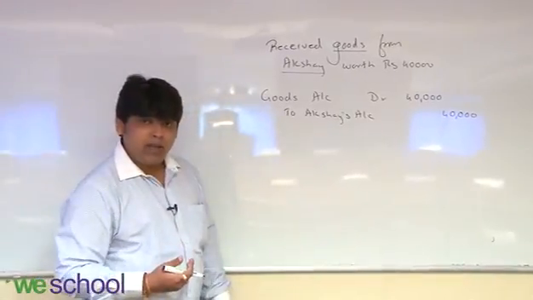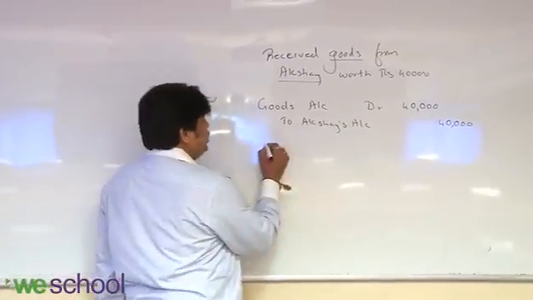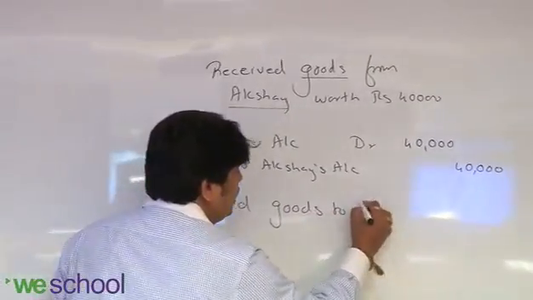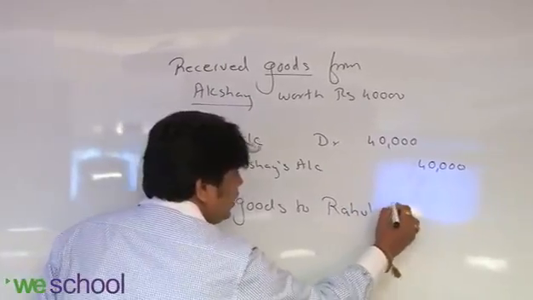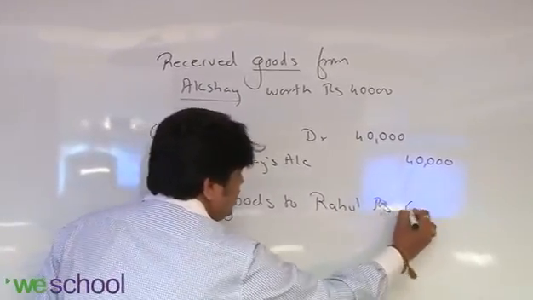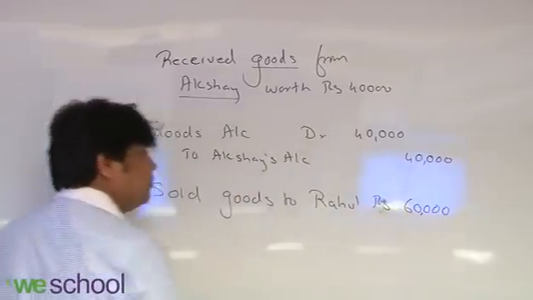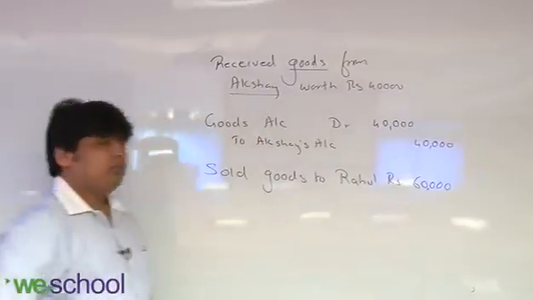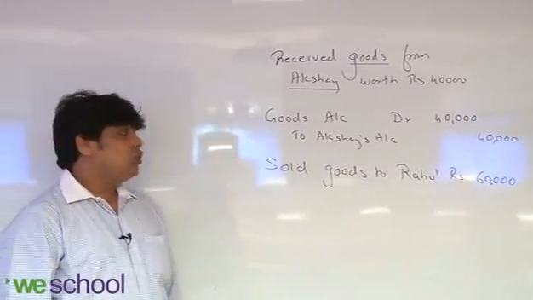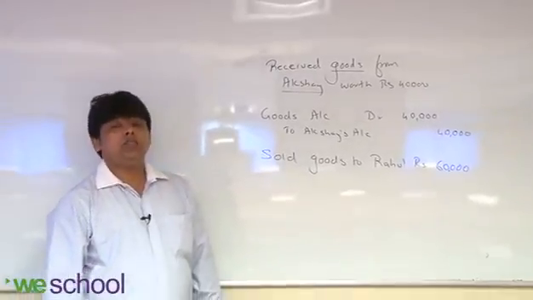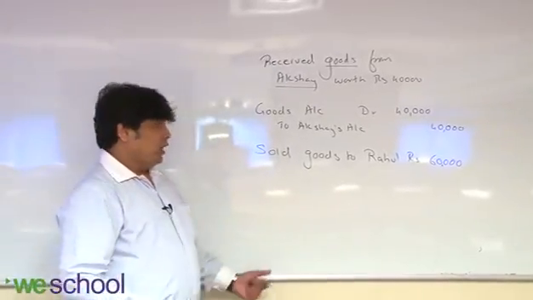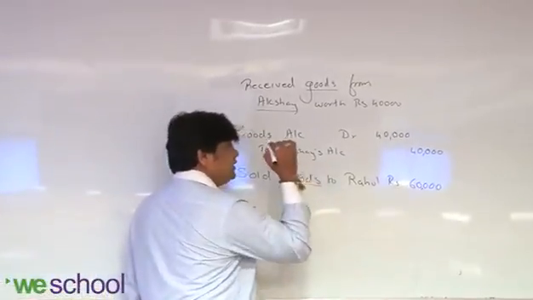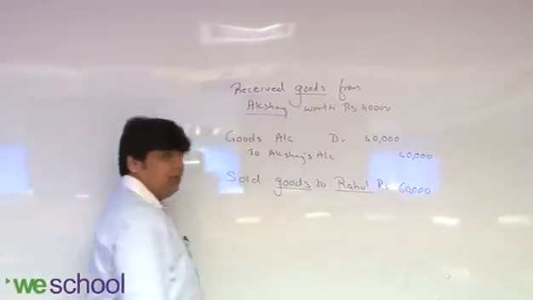Shall I move to the second example? Okay, fine. Sold goods to Rahul rupees 60,000. Now in this again, which two accounts got affected? Yes, goods and Rahul.